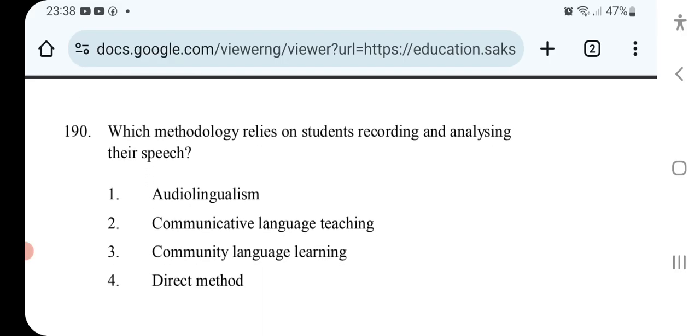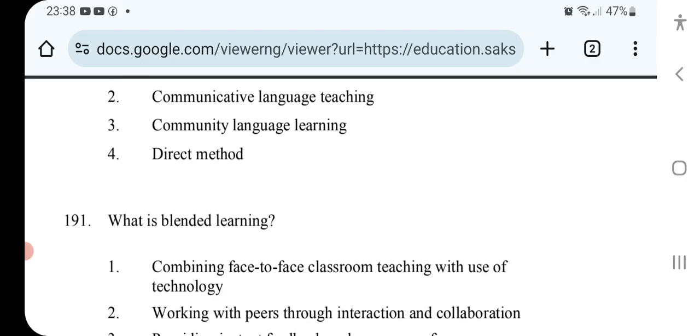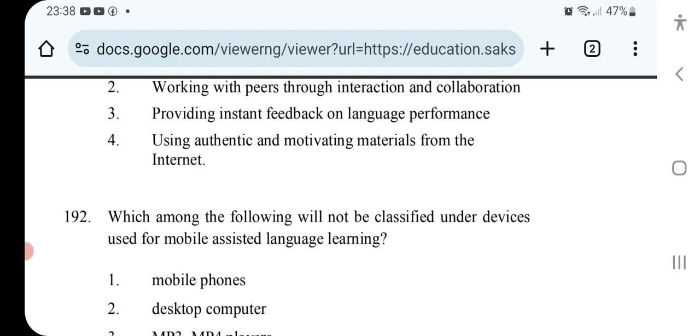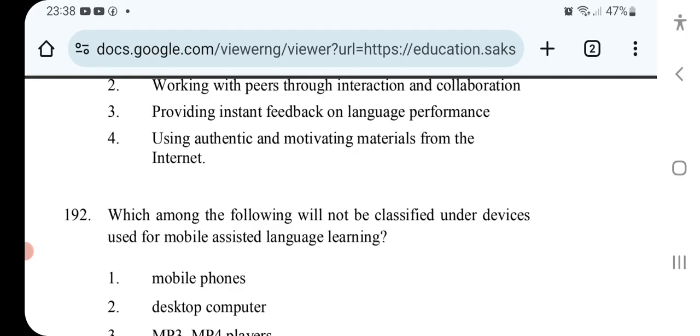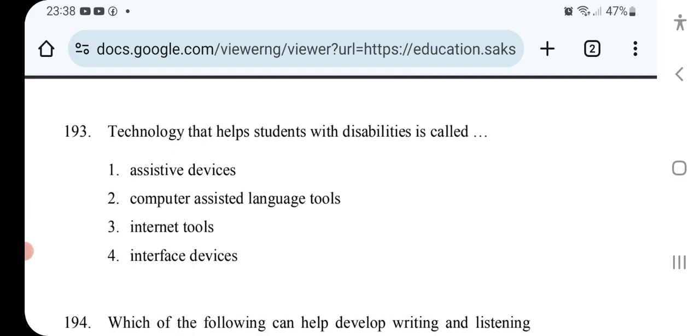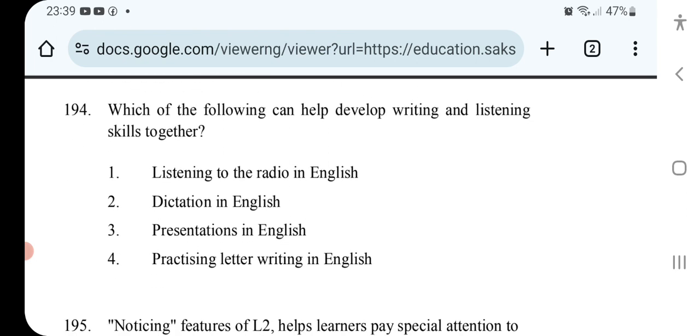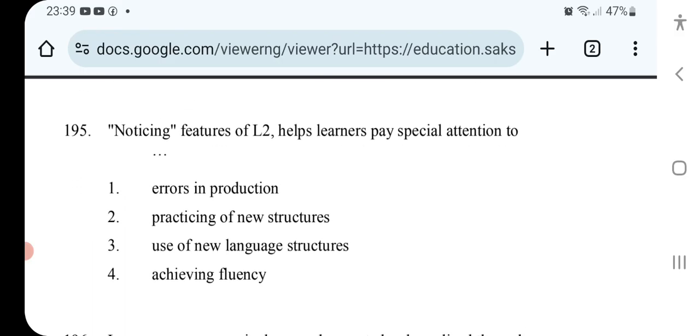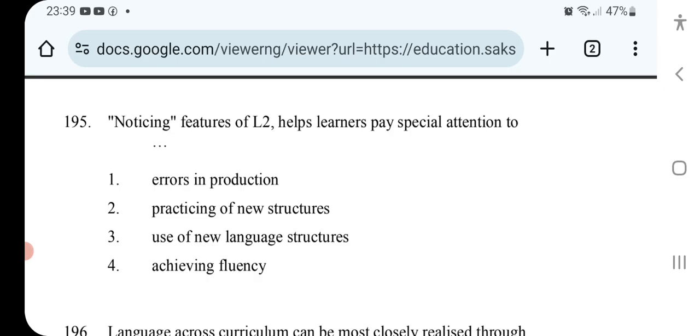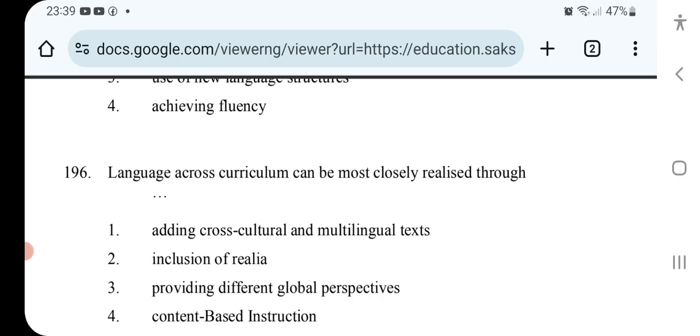Which methodology relies on students recording and analyzing their speech? What is blended learning? Which among the following will not be classified under devices used for mobile assisted language learning? Technology that helps students with disabilities is called. Which of the following can help develop writing and listening skills together? Noticing features of L2 helps learners pay special attention to. Language across curriculum can be most closely realized through.